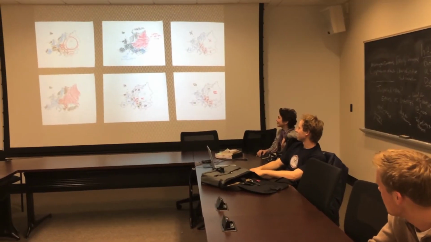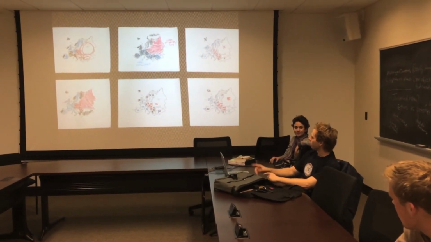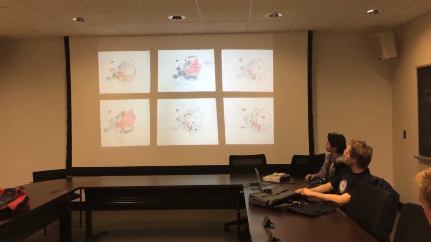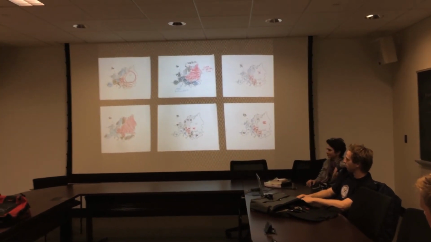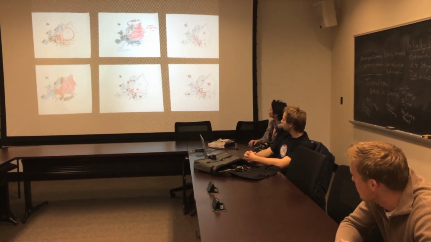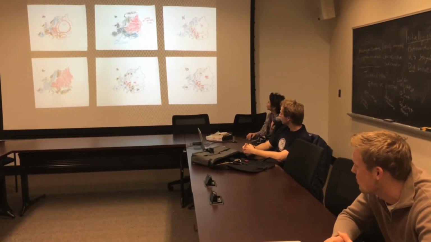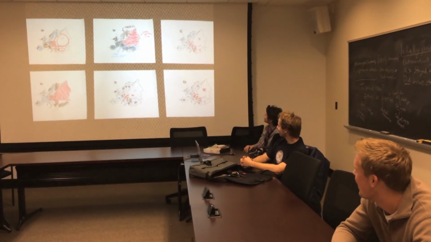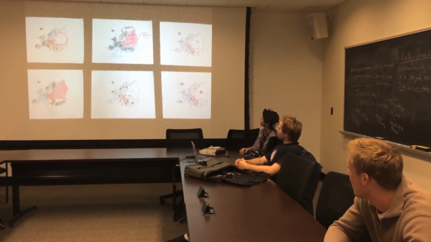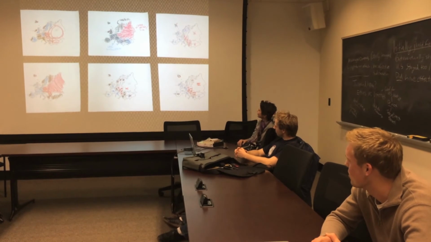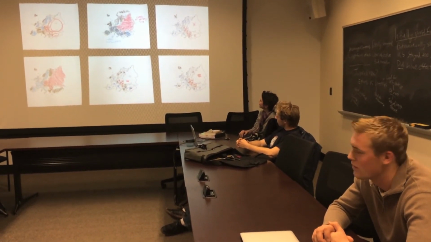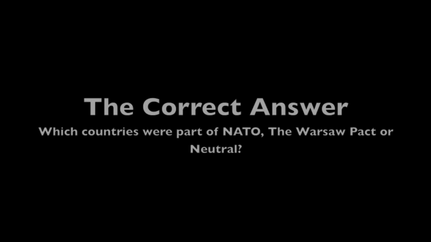Another interesting thing worth mentioning is that out of the 6 maps, I think one person put Yugoslavia as neutral in the bottom left, and everyone else affiliated them with one bloc or the other, when nominally they were neutral, although they were a communist country, but definitely not part of the Warsaw Pact. Ireland, 2 people said it was neutral and 4 people said it was NATO, so those 4 people were wrong. And then you have a lot of confusion with the Scandinavian countries as well. People either said that all 3 of them were neutral or all 3 of them were part of NATO, but it was only Norway that was part of NATO, so that's also interesting.